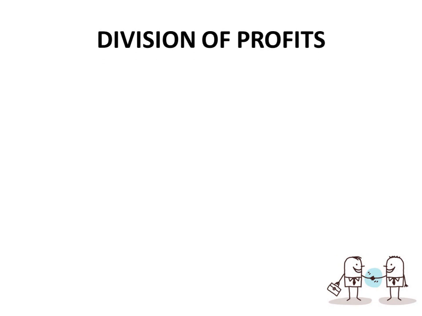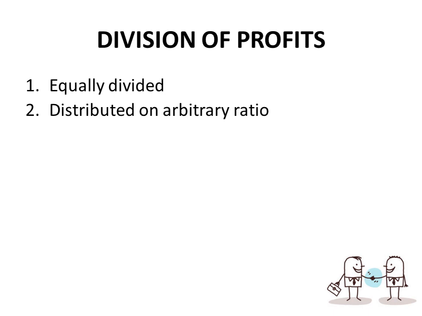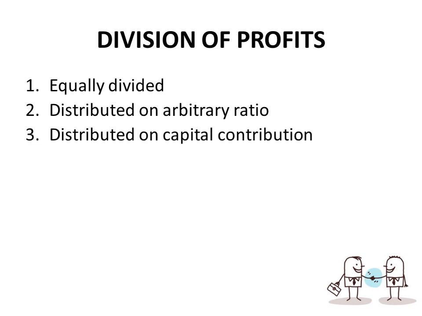And so what is division of profit? Usually, division of profit can be made equally divided, meaning 50-50 among each and every partner. Next, we also have a distribution on arbitrary ratio, wherein you could dictate what ratio, like 2 to 3, or 3 is to 2 is to 1, something like that. We also have distribution based on capital contribution. Distributed on capital contribution, it could be at the original capital balances, the beginning of the year, the end of the year, the average capital balance of the partner, or a simple average of the partnership capital.